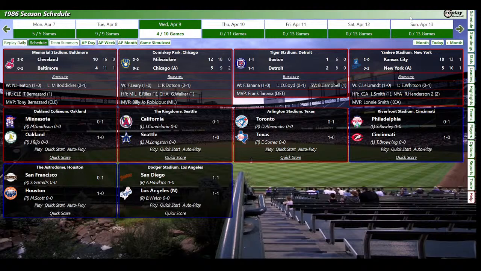Take a look at the games from earlier today. The Indians, I think I made a post about this in the Facebook groups. The Indians are 2-0. The '86 Indians are a fun little team, and I'm pulling for the Red Sox, obviously. But if the Red Sox can't win the AL East, I would love to see the Indians shock the world and win the AL East. They're a fun team to play. I look forward to the Indians games.